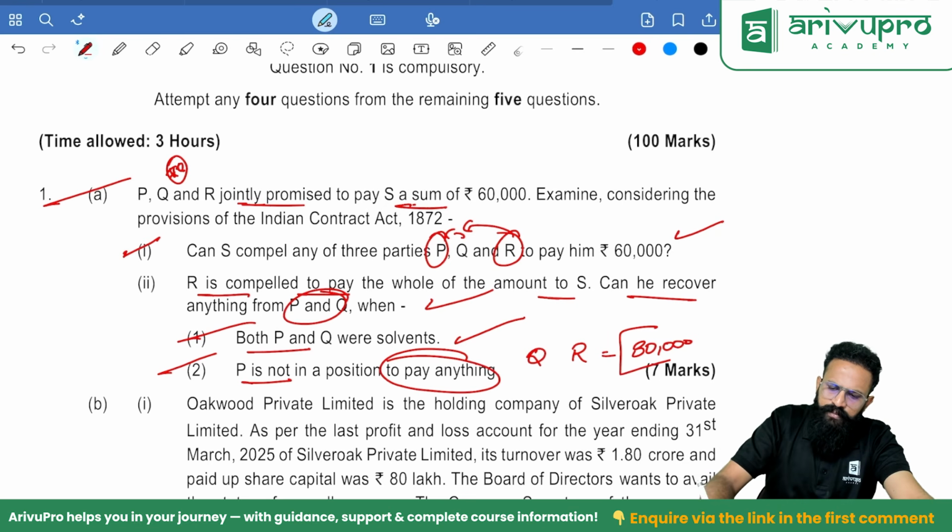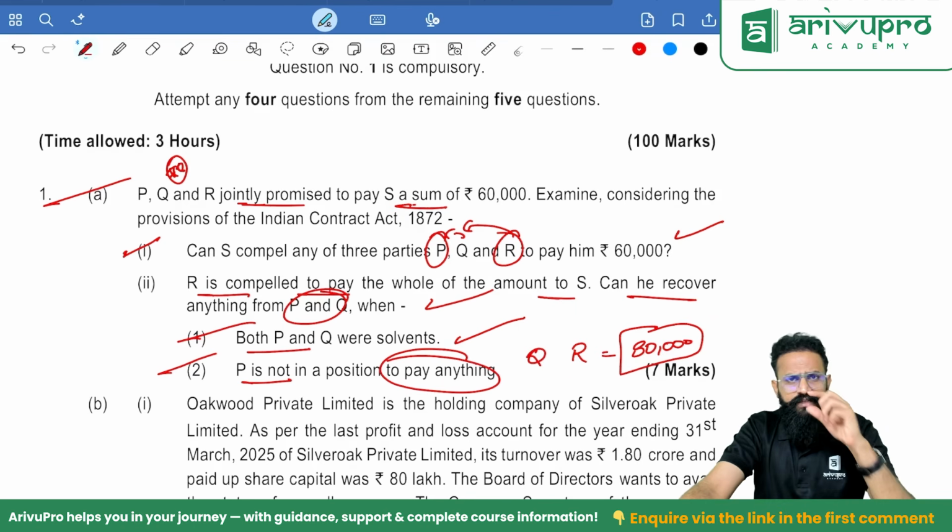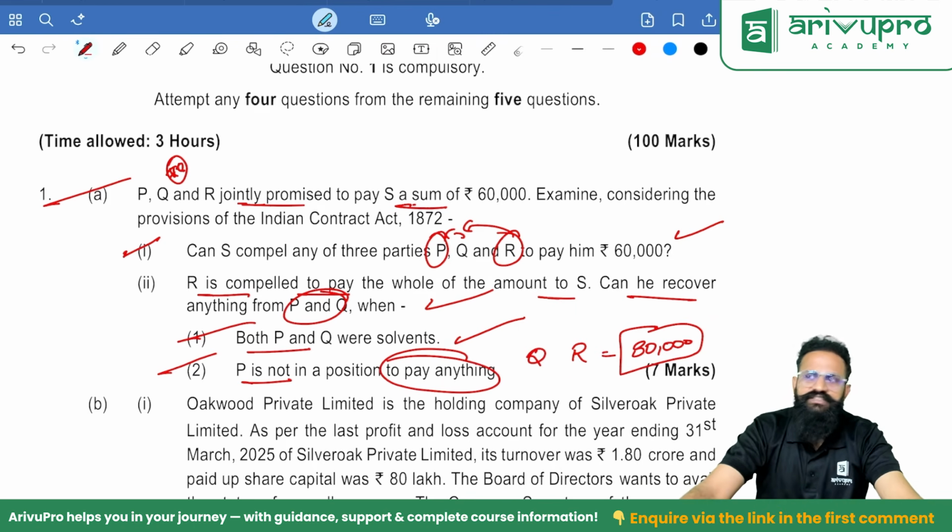Try to show this number and put it in your exam. Instead of just saying whether you can recover or cannot recover, tell them how much you can recover and how much you cannot recover. Be very specific. Getting the point? Now here I am just discussing the solutions. I am not discussing how to write. Day after tomorrow, that's the last day of our Mission 80 series. The last day, we will be seeing how to present it. I'll be taking up these questions and I'll also try to write along with you.